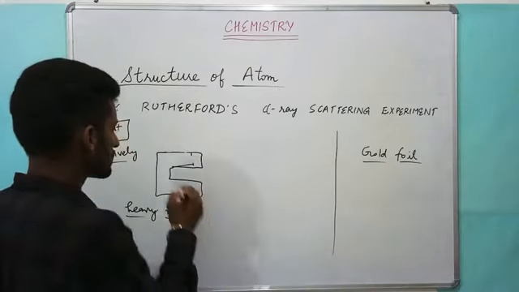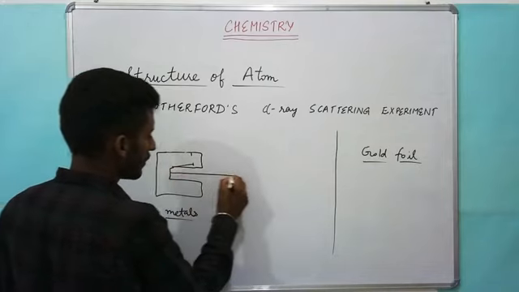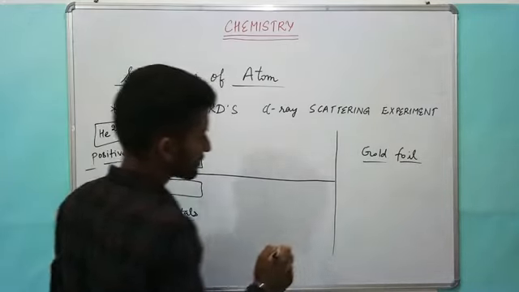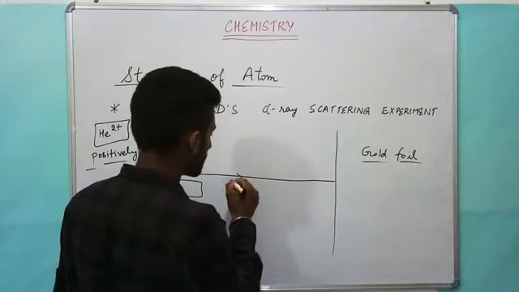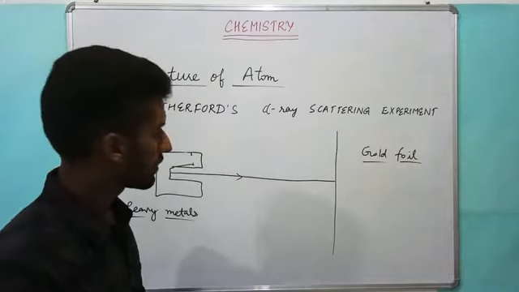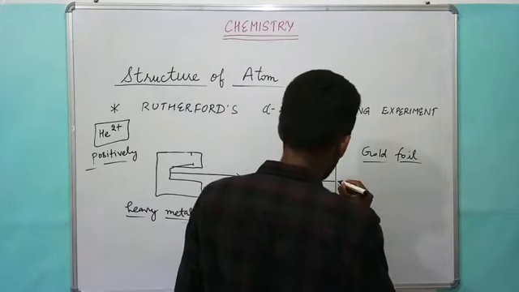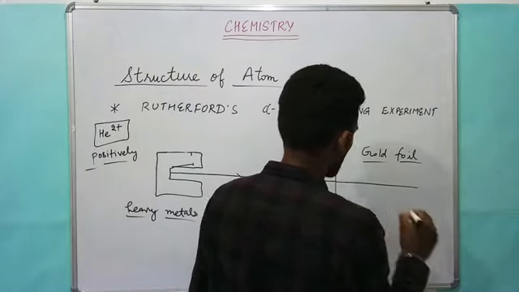From the alpha ray source, when alpha particles were targeted on the gold foil, what was observed? It was observed that mostly all the rays passed directly.